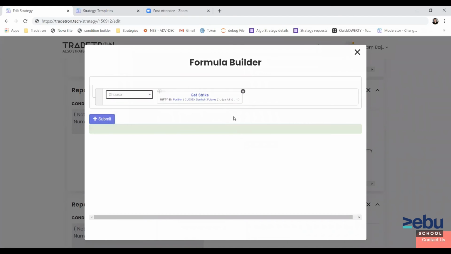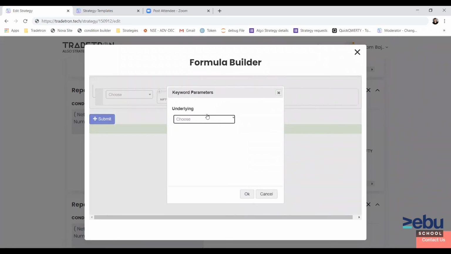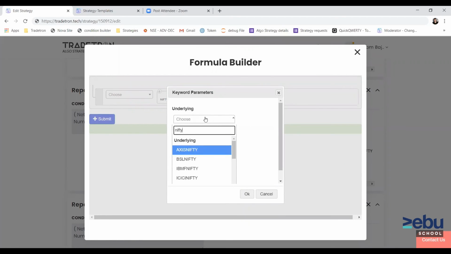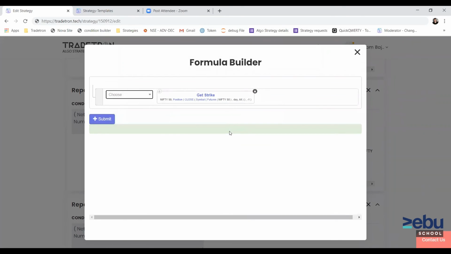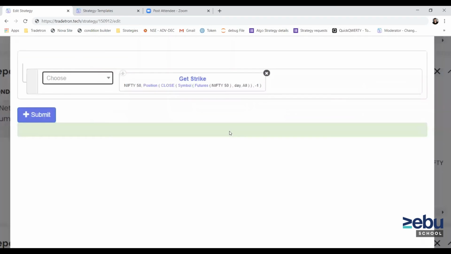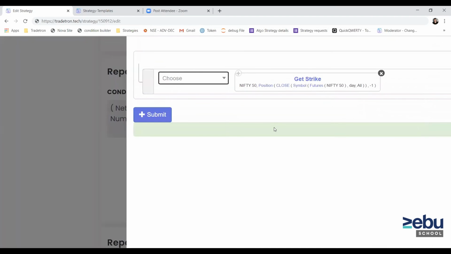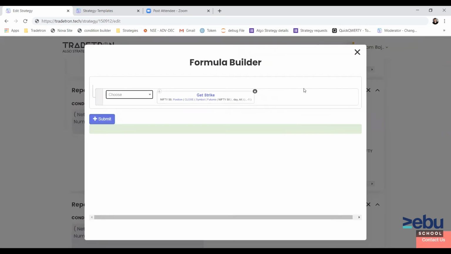So daily candle, previous day's close value, and whichever strike is nearest to this number, that will be returned by get strike keyword. So you can take a screenshot of this formula, and you can use it in your strike formula to select a strike which is nearest to previous day closing value of futures.